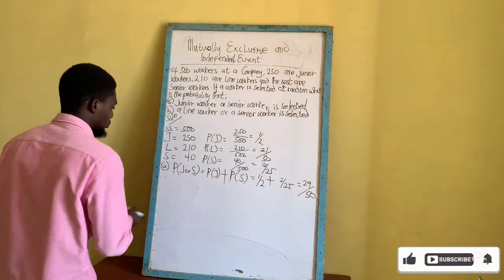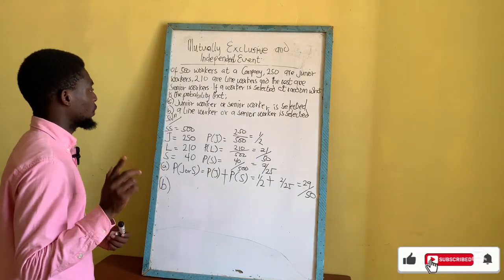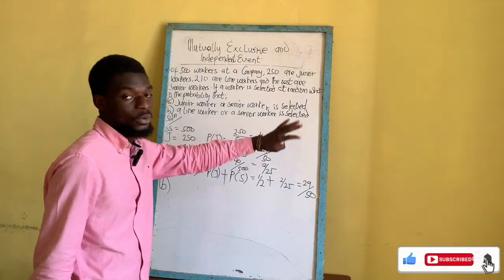Let's move to B. B says that if we select at random, what is the probability of picking a line worker or a senior worker?